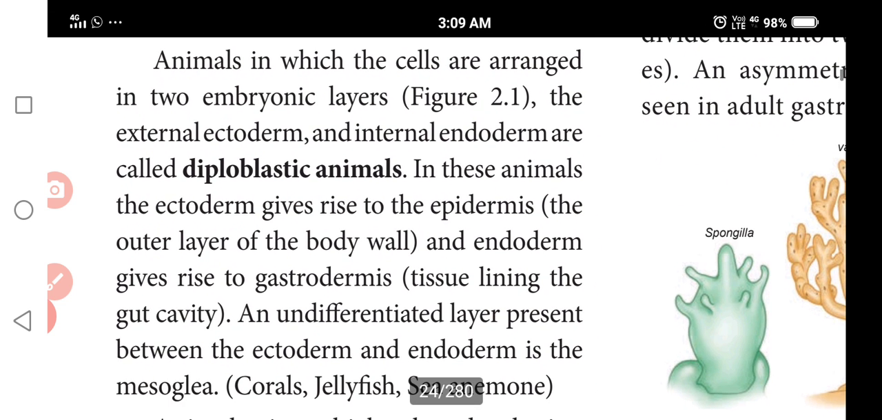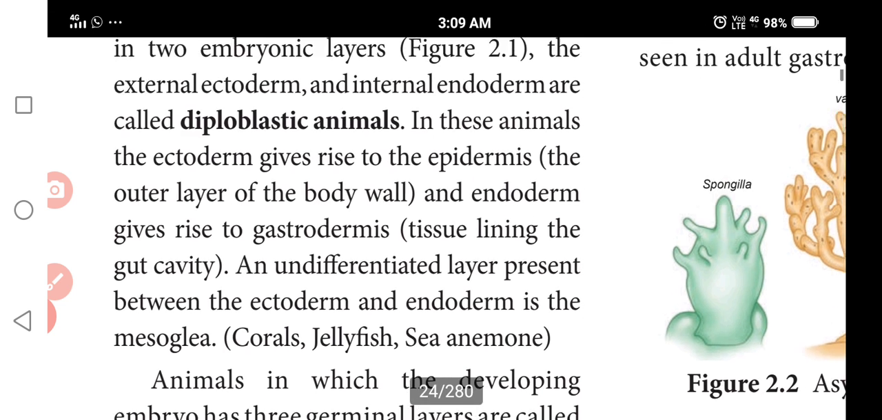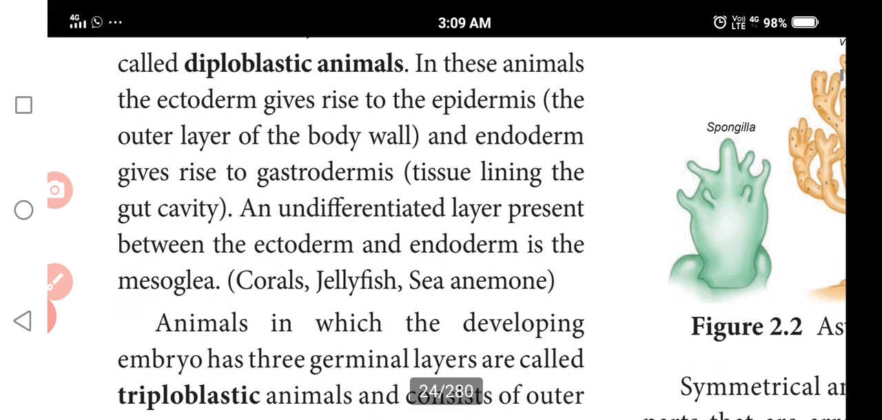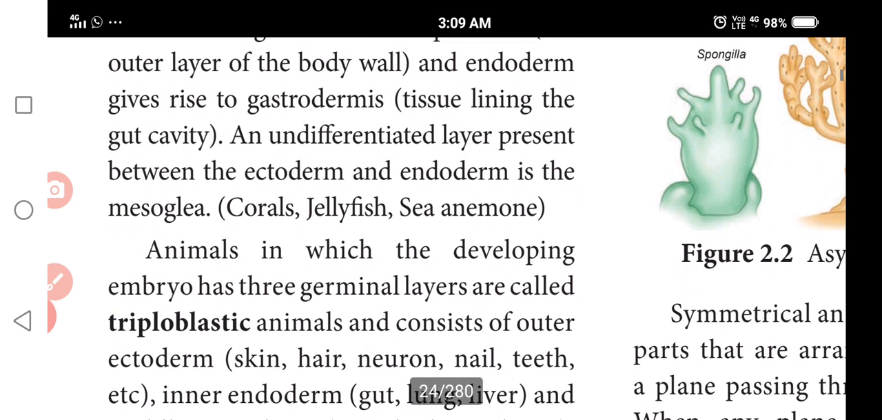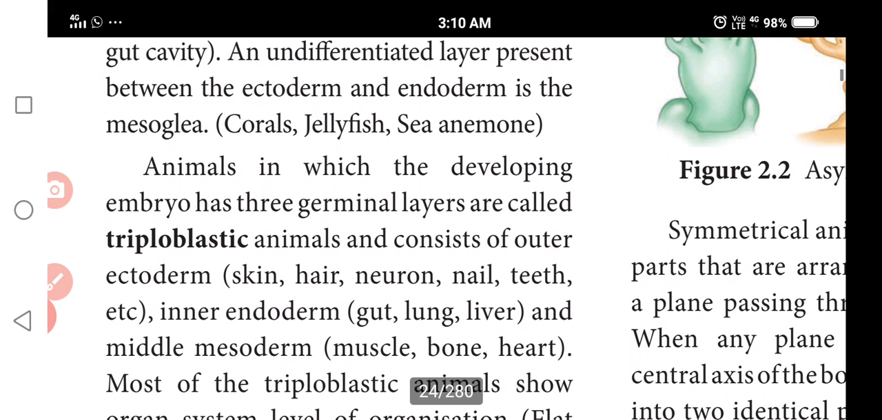In these animals, the ectoderm gives rise to the epidermis, the outer layer of the body wall. Endoderm gives rise to the gastrodermis, meaning the tissues lining the gut cavities. The undifferentiated layer between the ectoderm and endoderm is called mesoglea. Examples are corals, jellyfish, and sea anemone.